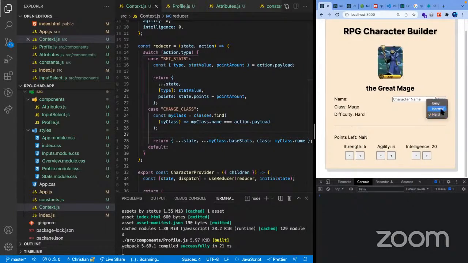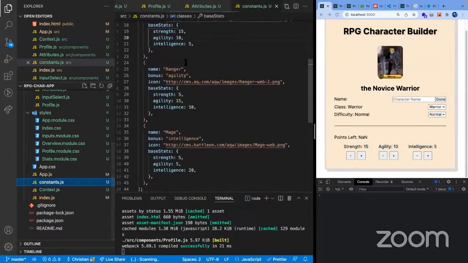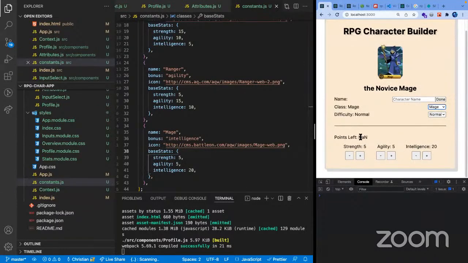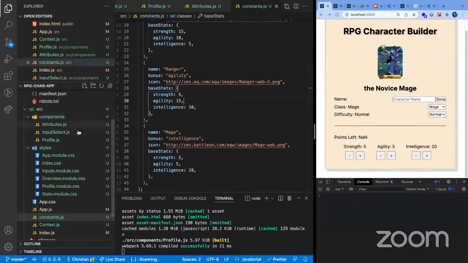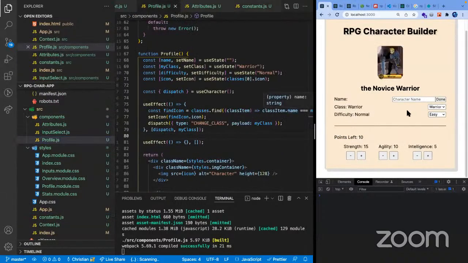So as you can see here, if I do Warrior, I have these values that we have here in our constants. And the same if we do Mage, 5, 10, and 20. So that's good, but the points kind of became not a number. So why is that? Let's see. If we change here. Right, okay. I guess it was in the thing. Okay. So let's do the points now.